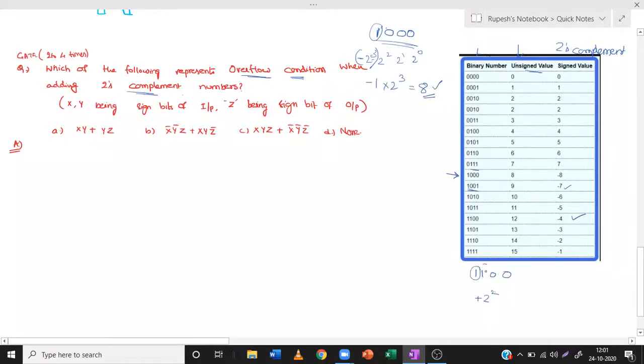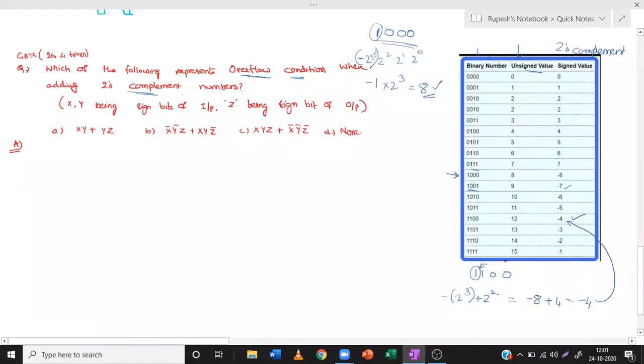So 1 means negative value. So you take minus 2 power 3 plus 2 square. That is minus 8 plus 4, minus 4. So is it the same value? Yes. That's how we have to calculate the 2's complement numbers.